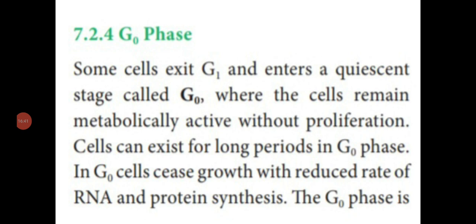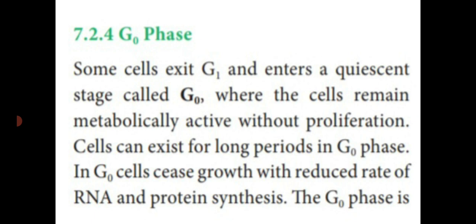So another phase is known as G0 phase. Some cells exist in the G1 stage. In this stage only, they will undergo cell division or die. In this G1 stage, some of the cells are not undergoing cell division.